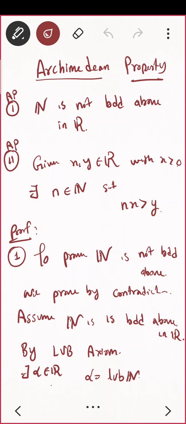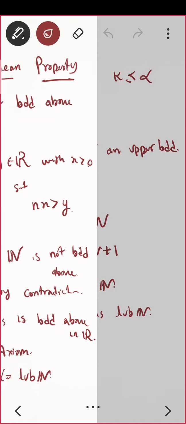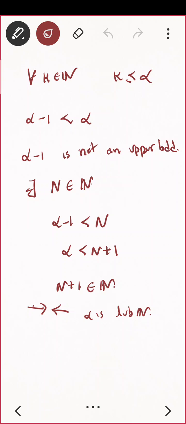We wanted to prove that natural numbers are not bounded above. So we started by contradiction. That is, assume natural numbers are bounded above in R. As per the LUB axiom, if a set is bounded above, then it will have a LUB. So there exists alpha belongs to R, that is, alpha is the LUB of N. What do you mean by LUB? If you take any natural number, that natural number is going to be less than or equal to alpha. So do you see that statement? What do you mean by that?